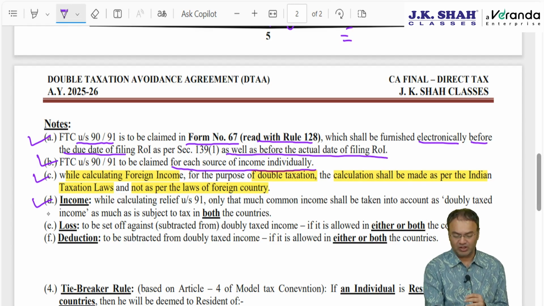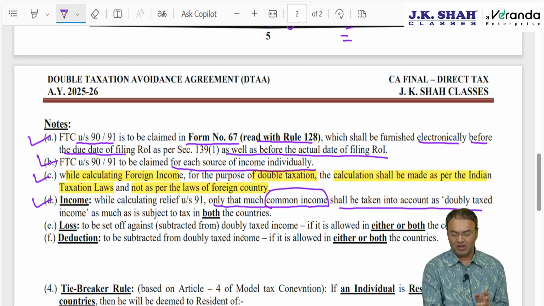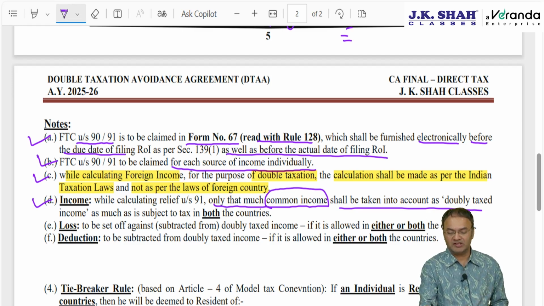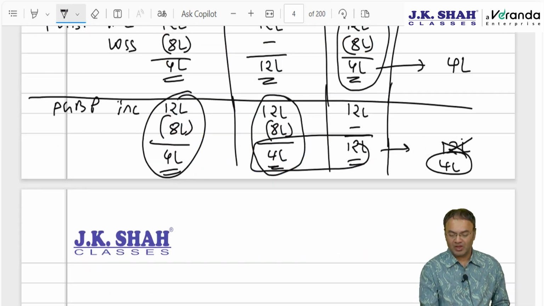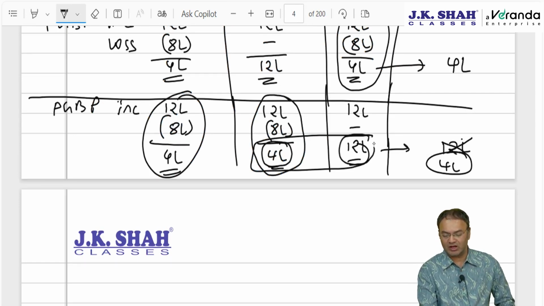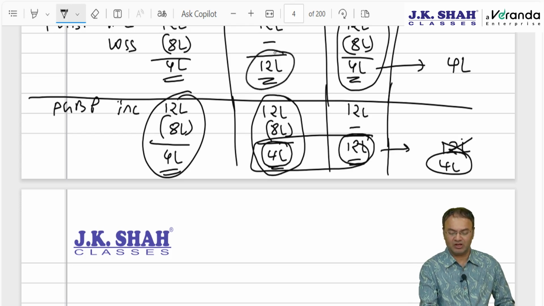So that's our next point. Only that much income, which is common income, shall be taken into account as doubly taxed income, as much as is subjected to tax in both the countries. So in these examples, what has happened is, 8 lakh of loss is allowed only in one country. Because of that, in one country only 4 lakhs is taxed, another country 12 lakhs is taxed. This country 12 is taxed, this country 4 is taxed.